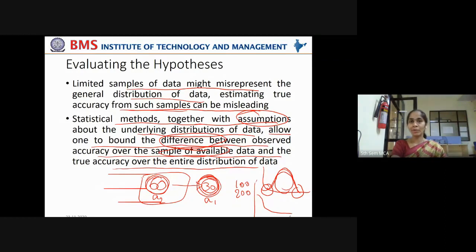But at present, you need not go into depth of what types of distributions you have. Still, if you are interested to understand it properly, you can just Google it: what are the types of distributions of data? You will get Gaussian distribution, Poisson distribution, and lots of other distribution varieties. You can make a study of it.